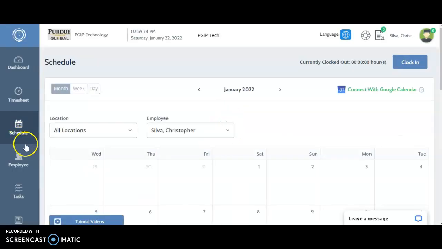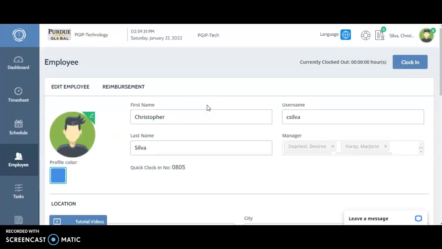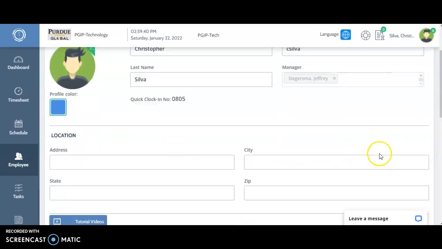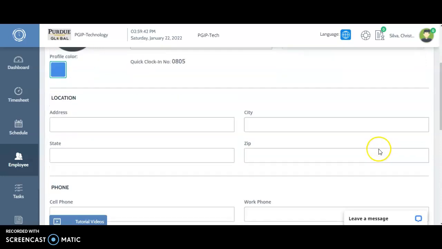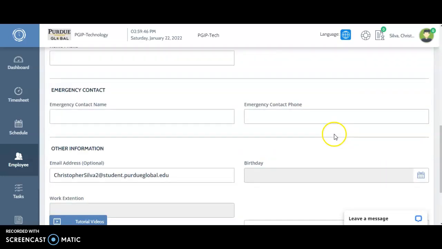The last part will be the employee part, where it shows the personal information: name, last name, the username, and the managers. Some other contact information that we can add to this.